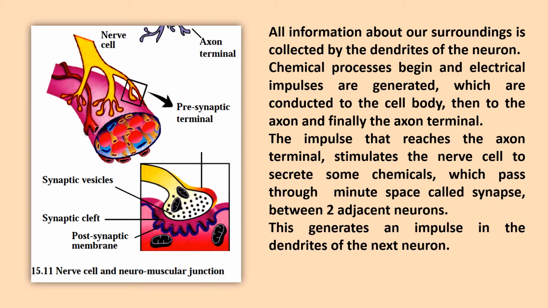Now, the stimulation of the chemicals in a minute space called the synapse generates an impulse in the dendrites of the next neuron. Then that neuron will take the impulse right up to the axon terminal. There it secretes chemicals in the synapse, and the impulse goes from one neuron to the next.